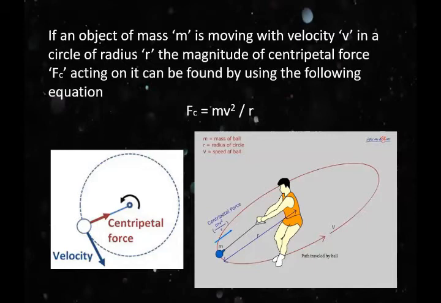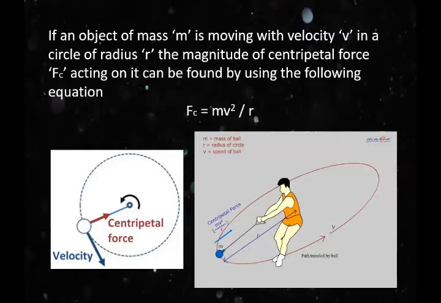Centripetal force is directly proportional to the square of the speed v of the object moving along a circle. v is the velocity or speed. F is directly proportional to v square.